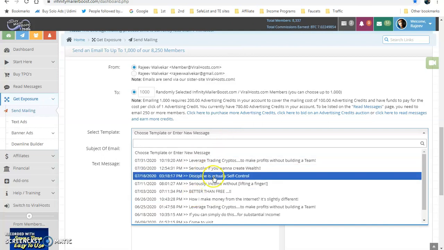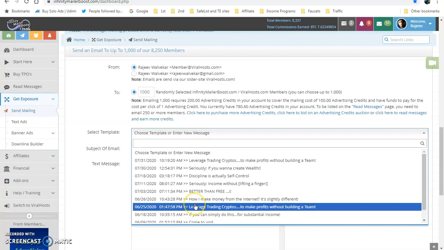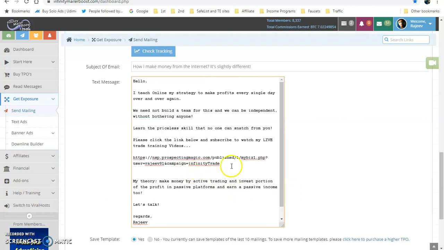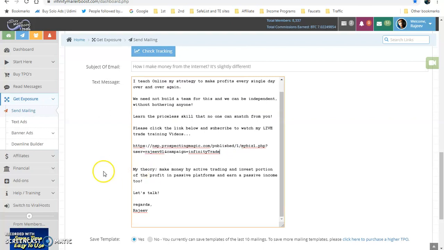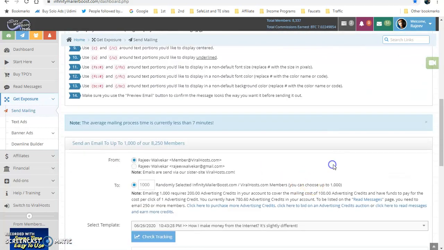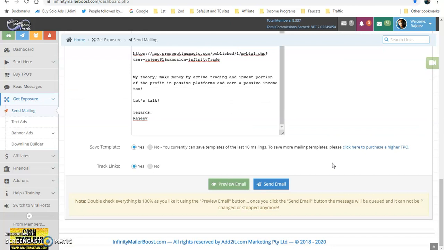So these many messages have been sent already. I'll pick one. So one subject, and this is a mail. And you can have your link here in the body of the message. Come below, and here you can preview that. I am not going to click that because I am not going to send this. You can preview and check, and if you see the test is okay, then you can send the mail.